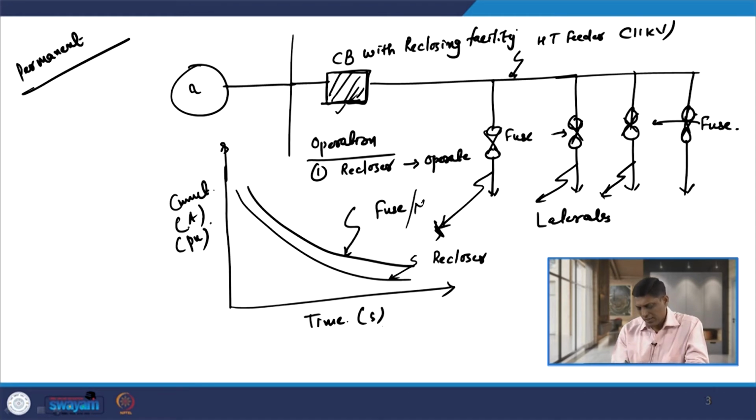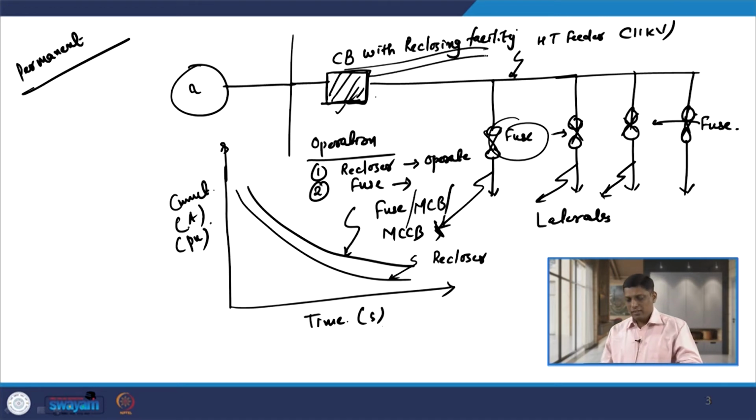You can say some other device also, like an MCB or MCCB. What we assume is that whenever a fault occurs on any of the laterals, the fuse must operate only for a permanent fault, and it should not operate for any transient fault. If we wish this, then the second operation is the fuse, but that is only for a permanent fault. So, proper coordination between the fuse and this recloser is required. This concept is known as the fuse saving concept.